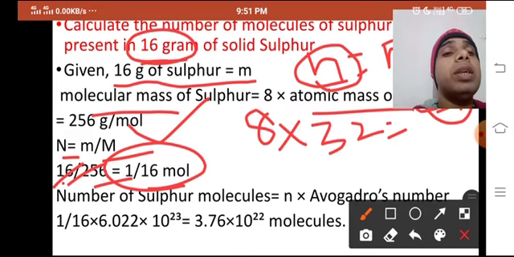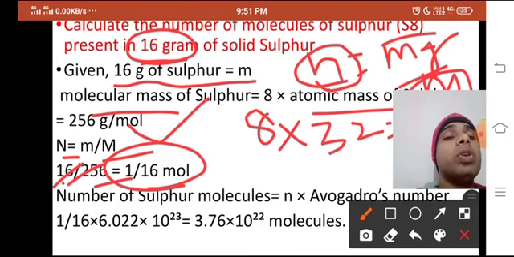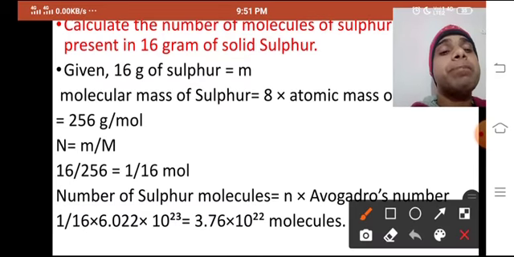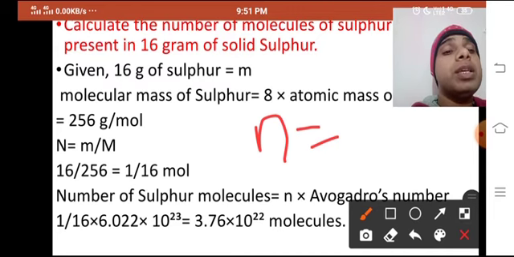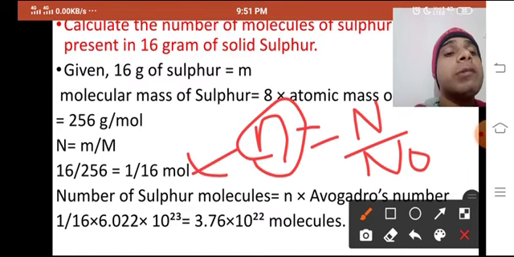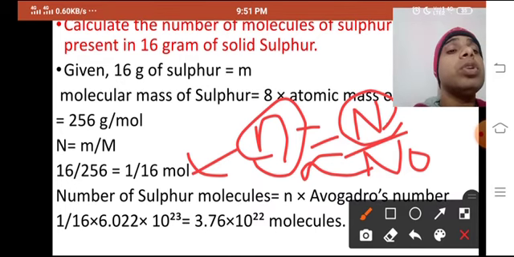Now you have to calculate the number of molecules. You know this formula: small n is equal to capital N upon N naught. You have already calculated the number of moles, so N naught will come and multiply. n is 1 by 16, and the Avogadro number multiplies with this 1 by 16. It will give you 3.76 into 10 to the power 22 molecules.